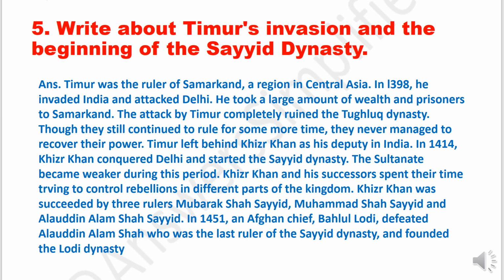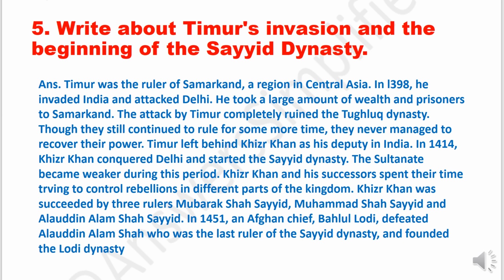The attack by Timur completely ruined the Tughlaq dynasty. Though they still continued to rule for some more time, they never managed to recover their power. Timur left behind Khizr Khan as his deputy in India. In 1414, Khizr Khan conquered Delhi and started the Sayyid dynasty. The Sultanate became weaker during this period. Khizr Khan and his successors spent their time trying to control rebellions in different parts of the kingdom.